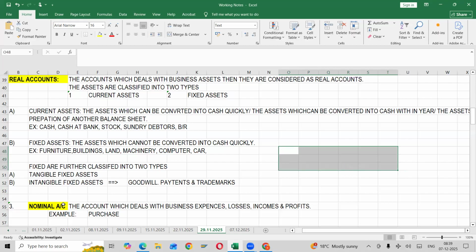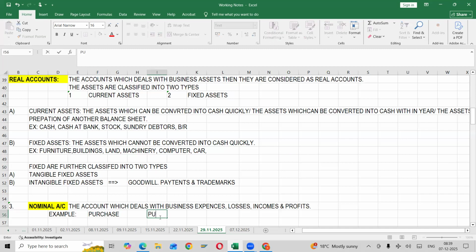So here, purchases is an expense. Nothing is mentioned, whether purchased asset or goods, just purchases. Then it will come under expense. Same thing, purchased goods. Is it an asset or expense?